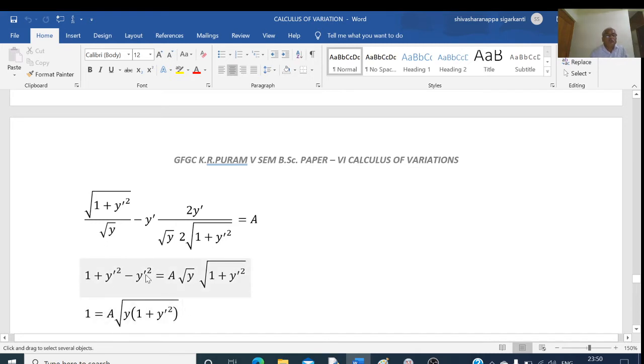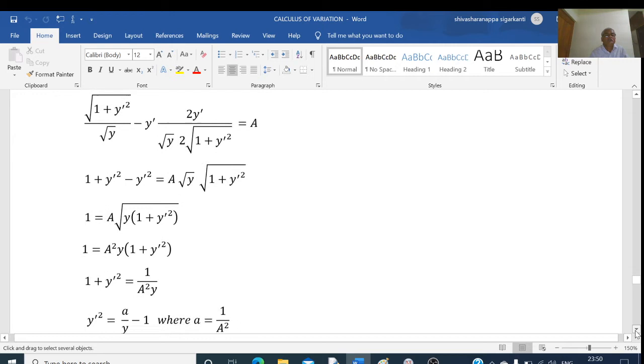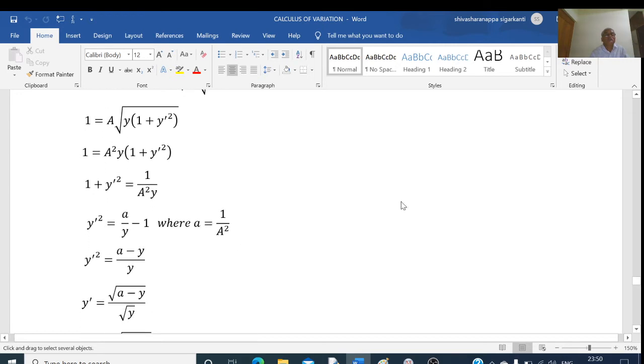Here y dash square gets cancelled. On the left hand side we get 1 is equal to a into root of y into 1 plus y dash square. Now squaring this, I will get 1 is equal to a square into y into 1 plus y dash square. Now 1, this is a square y into 1 is a square y.